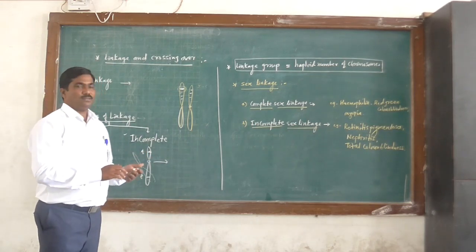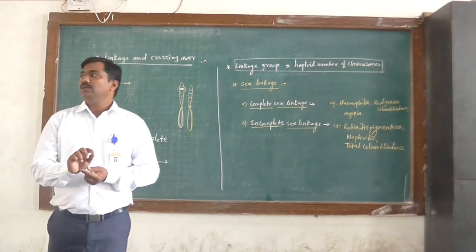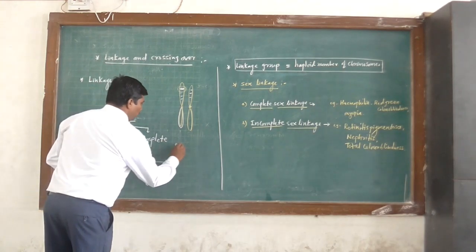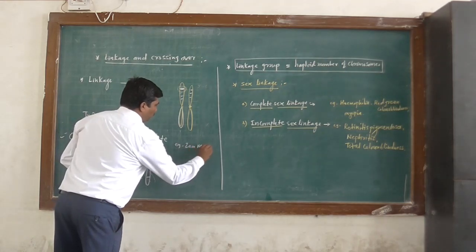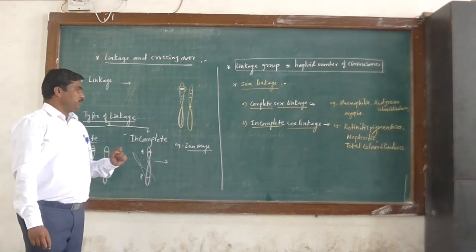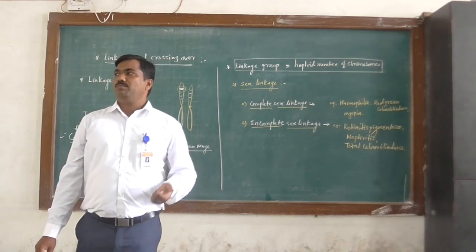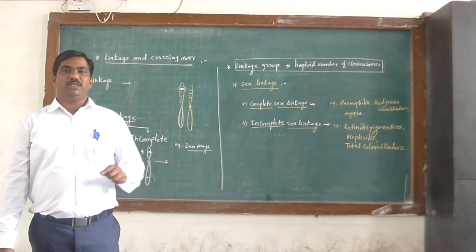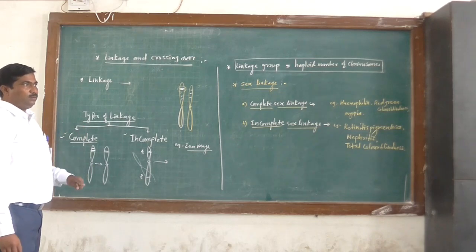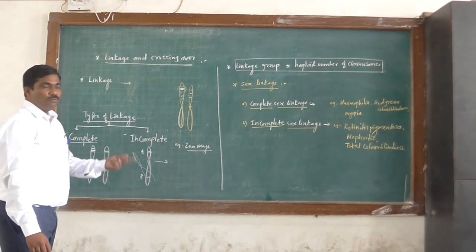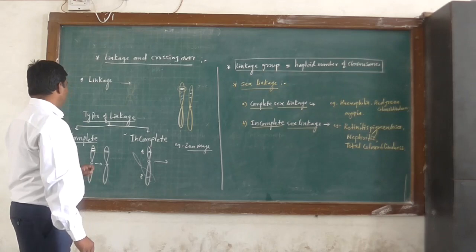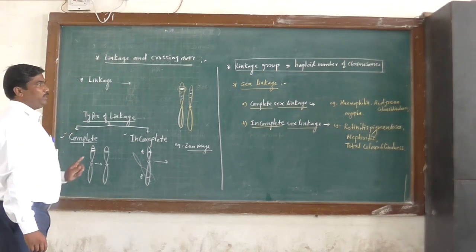A good example of incomplete linkage is the seed shape and color of Zea mays, maize. In this maize, incomplete linkage occurs, and due to this a variety of recombinations, or new varieties of seed shapes and seed colors, occur. So parental traits are inherited due to complete linkage, and parental traits are less inherited due to incomplete linkage. Okay, so that is linkage and types of linkage.